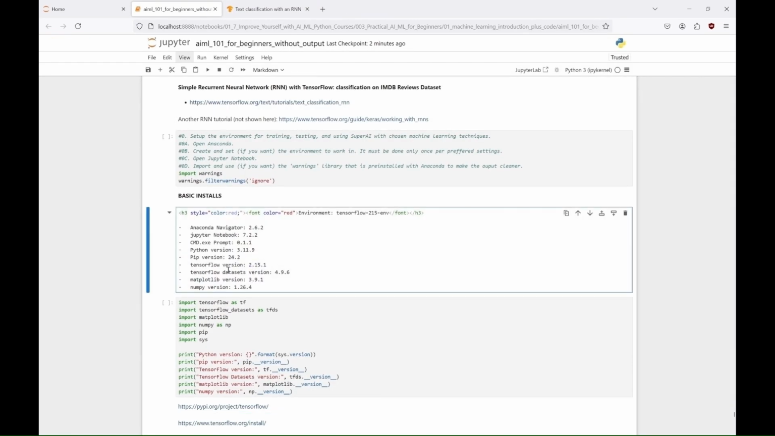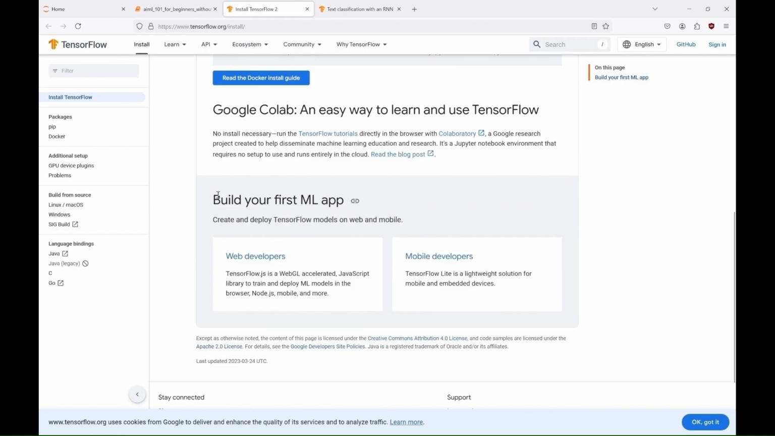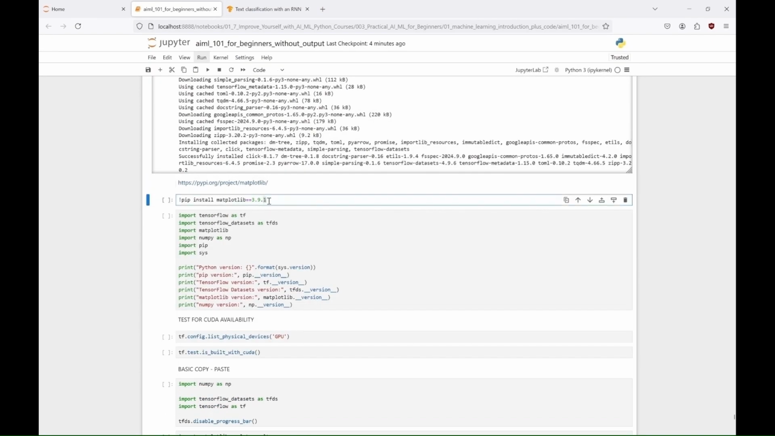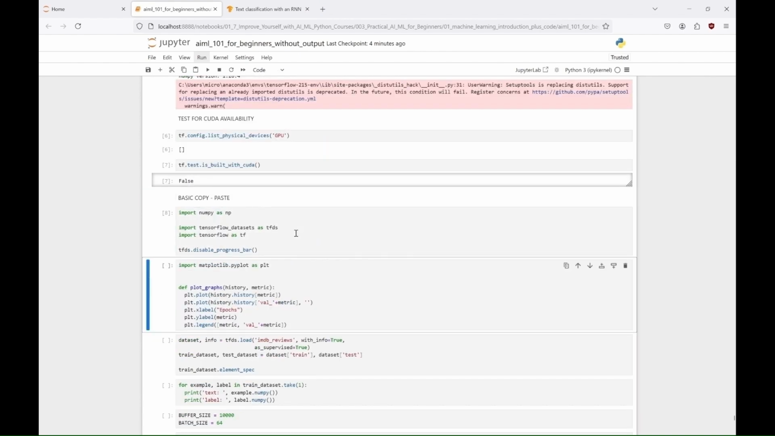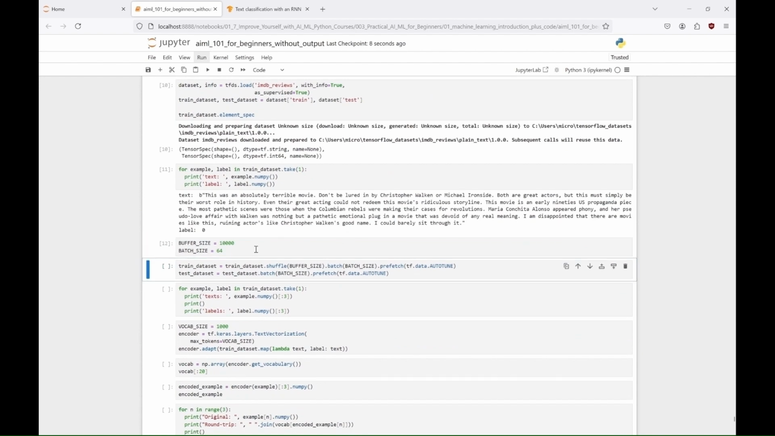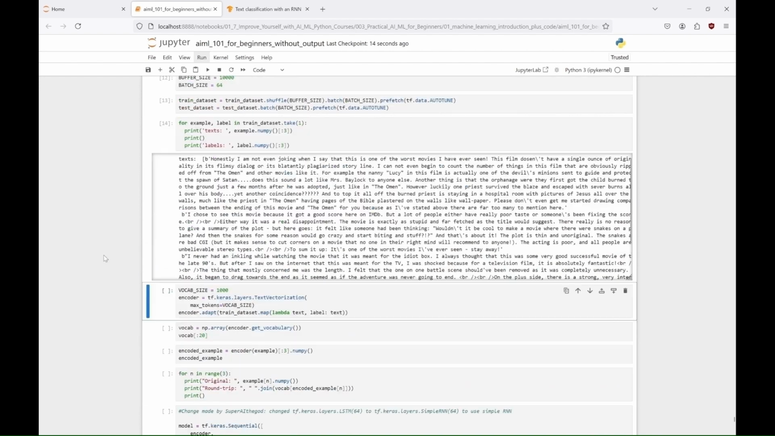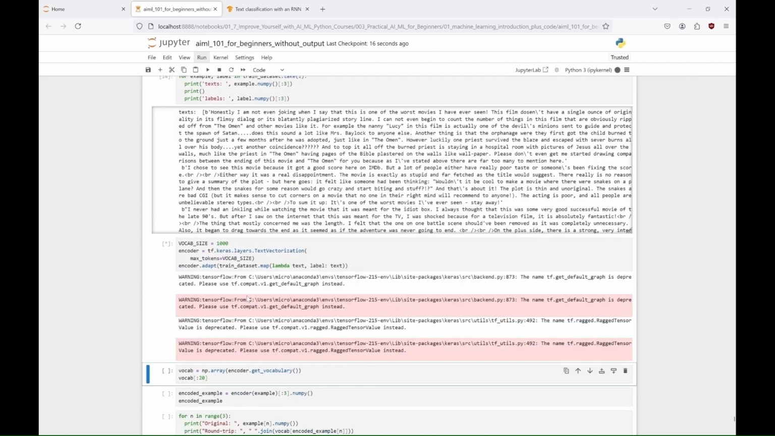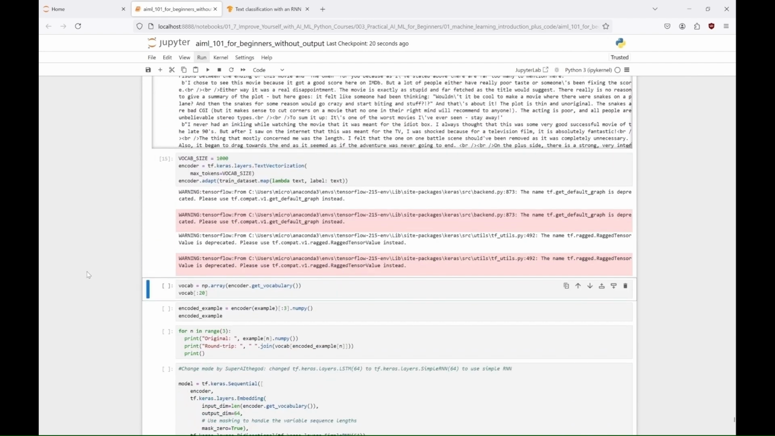We use TensorFlow 2.15 here, because that's the one I was able to make work with this example. In this example, we load the IMDb reviews dataset from TensorFlow datasets, and prepare it for training by shuffling, batching, and prefetching the data. We then use text vectorization to tokenize the text data, creating a vocabulary of 1,000 words, and convert the text into sequences of integers.